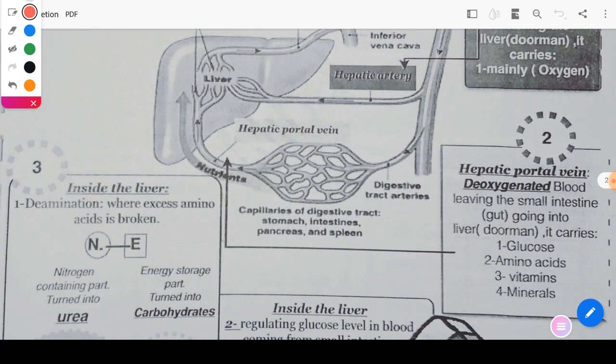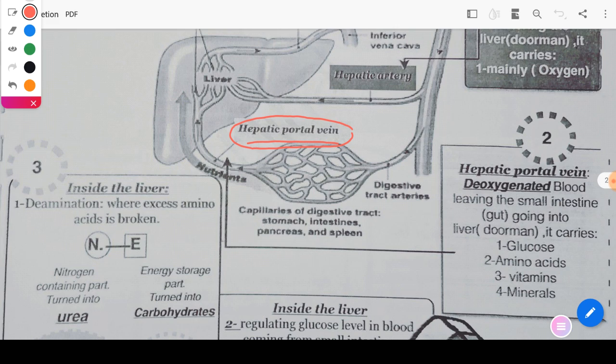The connection between the liver and the small intestine is through the hepatic portal vein. Materials are delivered from the small intestine to inside the liver through the hepatic portal vein.